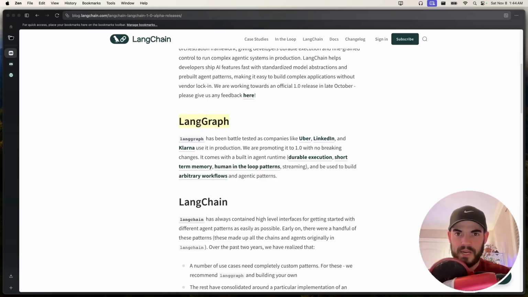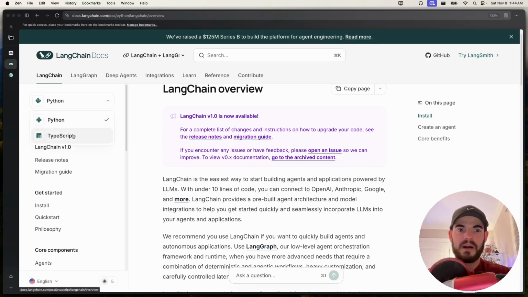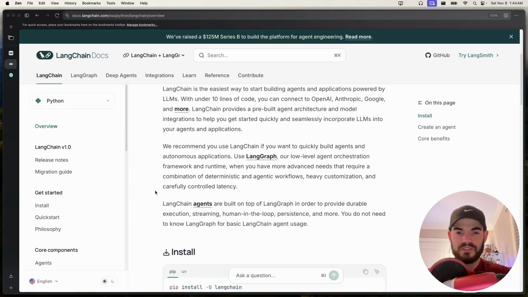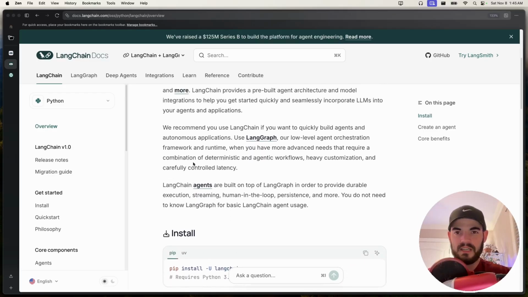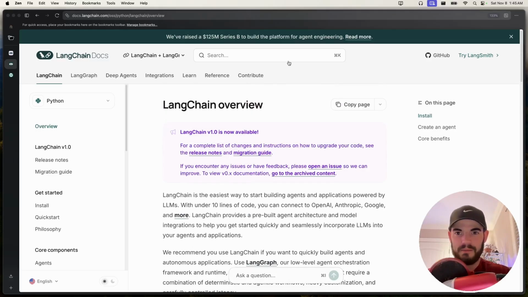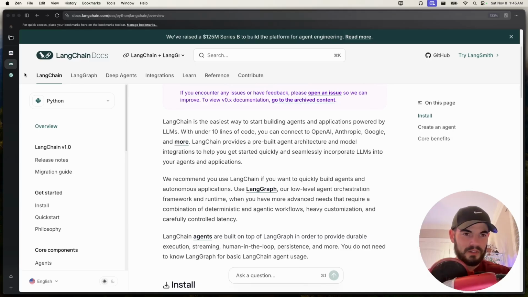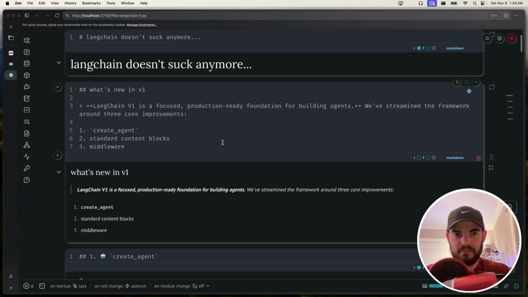So they're going to handle creating the graph, they're going to handle the nodes, they're going to have the durability, etc. They also released this nice, clean looking documentation website. They've tried to consolidate the Python and TypeScript docs, and I will say this has been a much better experience. And for context here, I do use LangGraph in production right now, so I've been a LangGraph user, just not a LangChain user. Oh, and up at the top here, they just raised a whopping $125 million Series B round. So kudos to them. But first, I'm going to go ahead and start over here in my notebook.